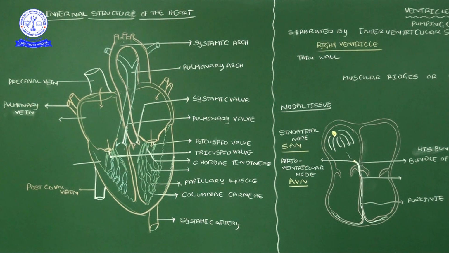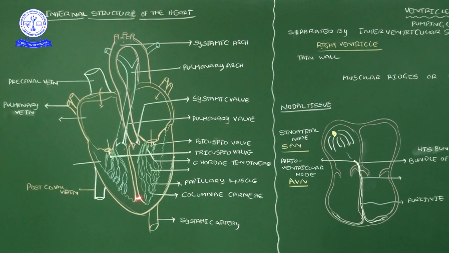Both valves prevent the blood from moving in the backward direction. When the ventricles contract, blood goes to the appropriate blood vessels, pulmonary and systemic, and still the blood will not come backward. To prevent backward movement of the blood, these valves will be closed. So up to now we have said six valves: the Eustachian valve, Thebesian valve, bicuspid valve, tricuspid valve, systemic valve, and pulmonary valve. Which valve is present in which place, we should remember carefully. Okay, understood?